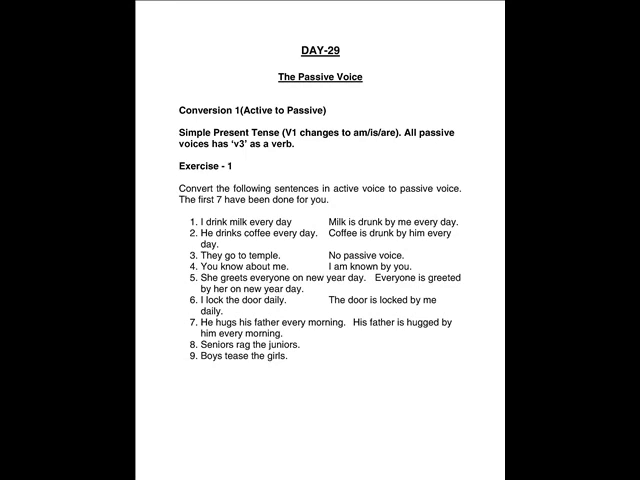Now, simple present tense is converted by the following rule. Very simple rule. In simple present tense, we use V1, and that changes to am, is, are, the be forms. Remember again, in the simple present tense, V1 changes to am, is, are, and all passive voices have V3 as a verb. When we do the examples, this concept will become completely clear.